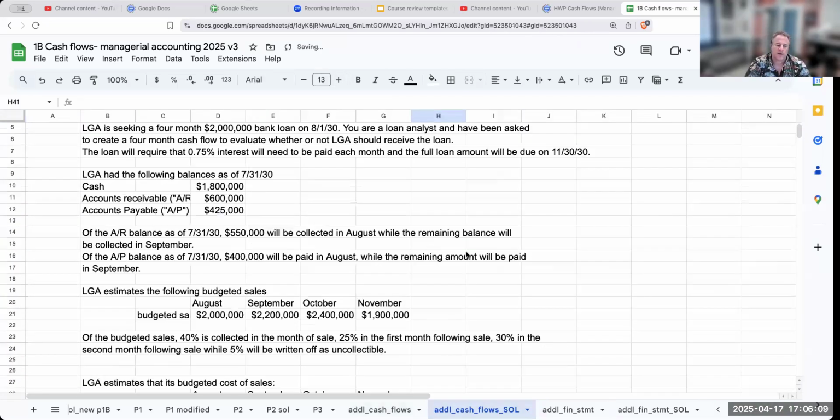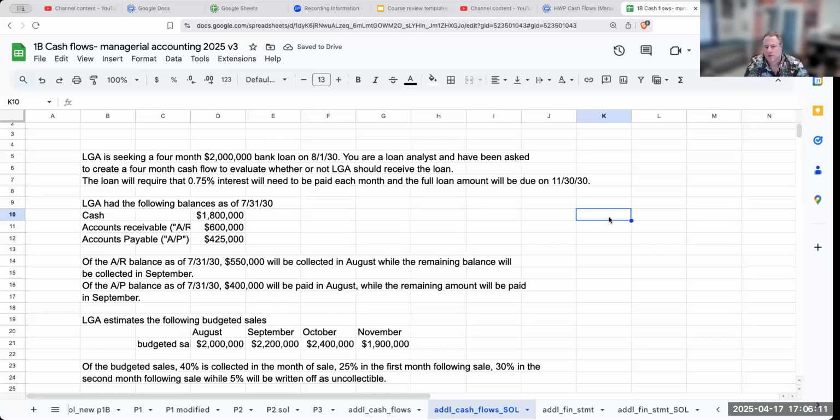So we're given a situation where there is a bank loan. You're seeking a 4-month, $2 million bank loan on August 1st, 2030. You are a loan analyst and have been asked to create a 4-month cash flow to evaluate whether or not LGA should receive the loan. The loan will require that 0.75 interest be paid each month, and the full loan amount will be due on 11/30/30.